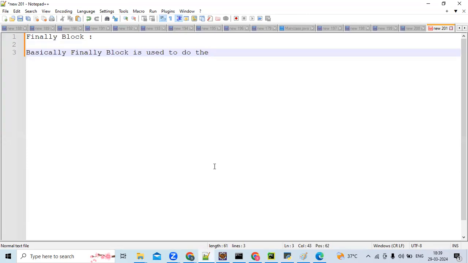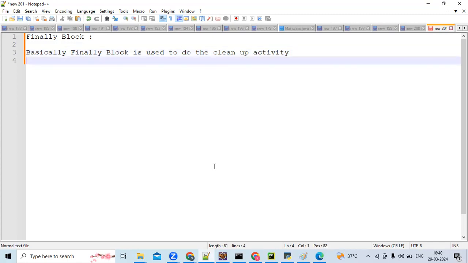Does anyone by chance have any idea what cleanup activity is? It's not much rocket science. Suppose we build an IO stream, we will close the connection in the finally block.